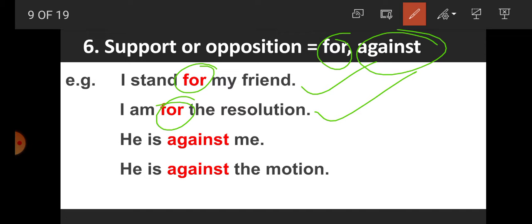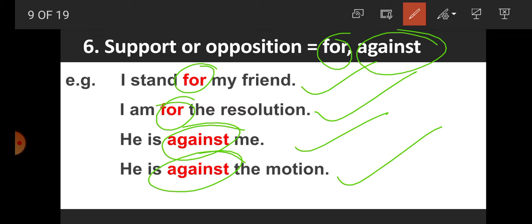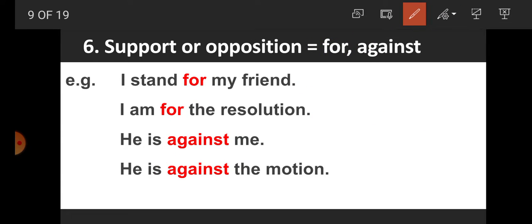Support. He is against me. Against indicates opposition. He is against the motion. Against indicates what? Opposition. So this is clear, students, that for support or opposition we are using the prepositions for and against.